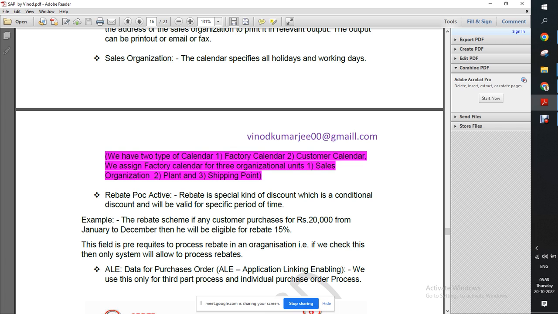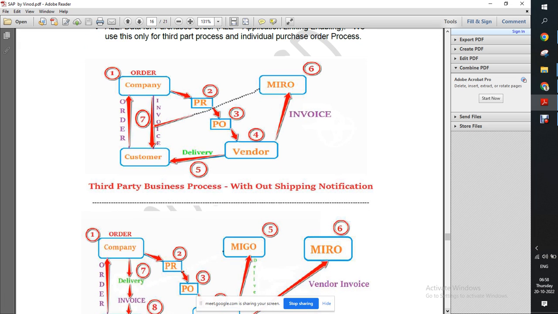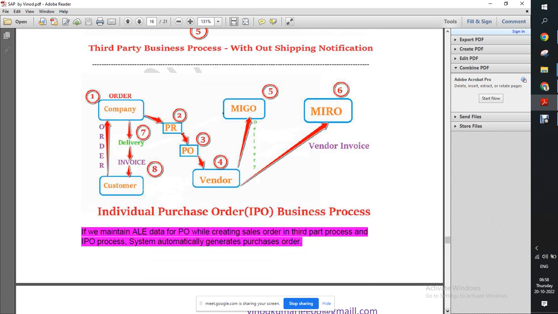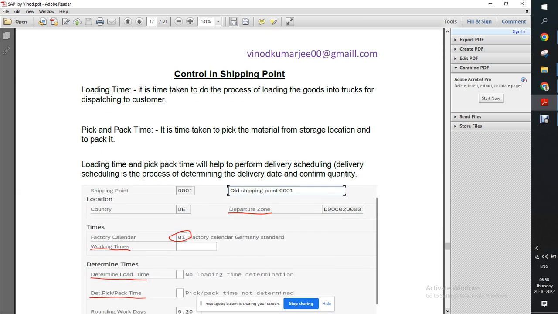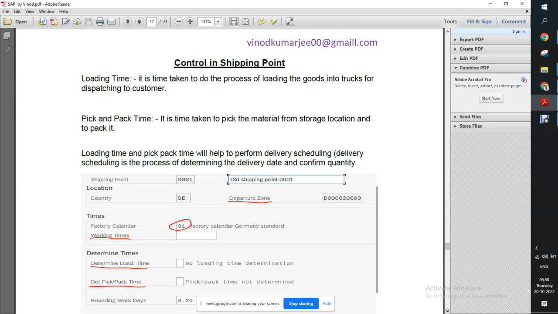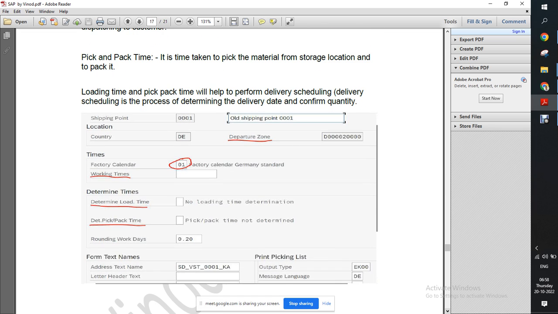So again, we have seen all this. What is rebate process activation? What is sales organization daily data? Similarly, we have shipping point. Shipping point actually comes under logistics execution (LE), but sometimes an SD consultant should also know all of this.